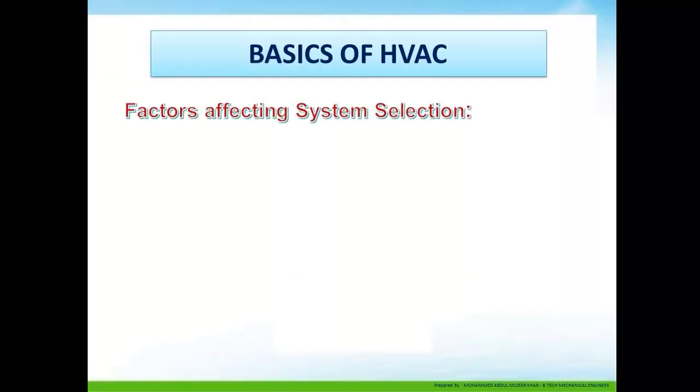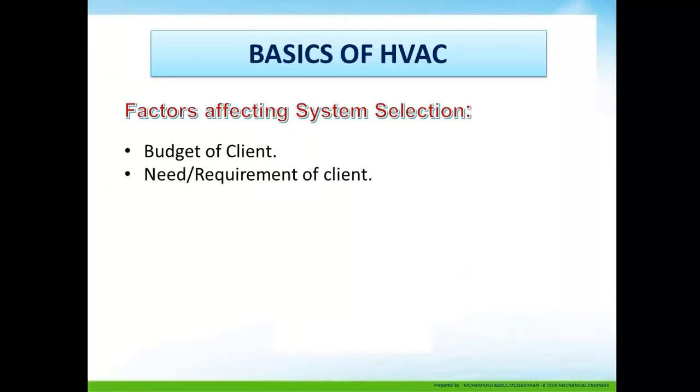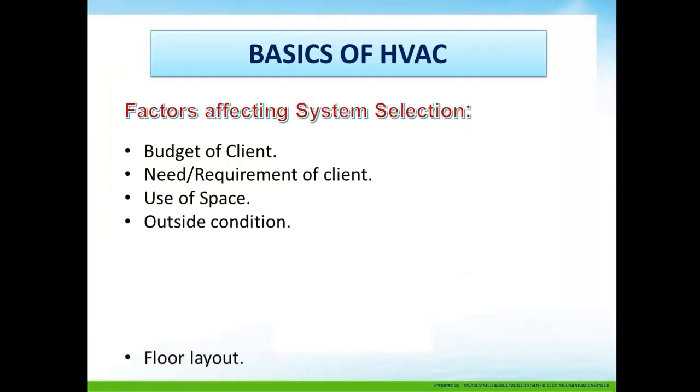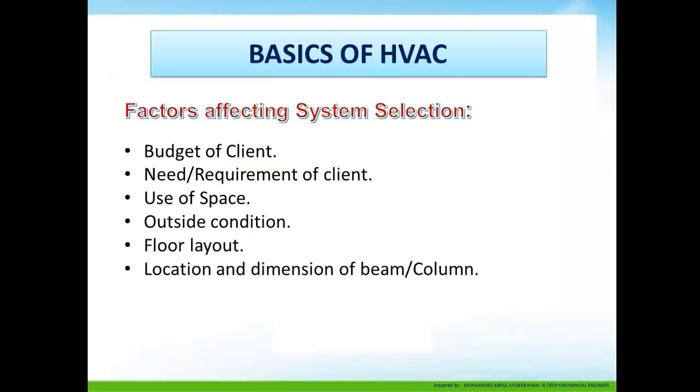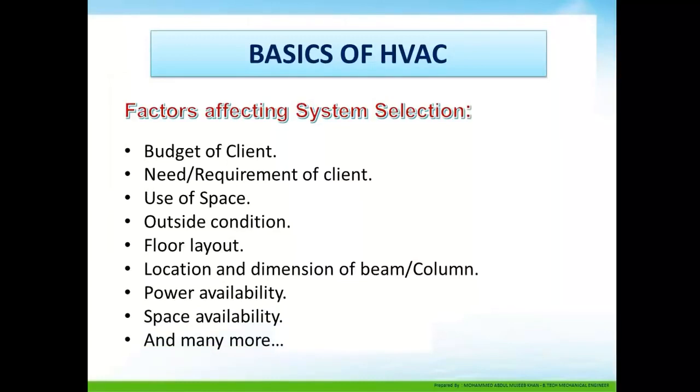Factors affecting system selection: budget of the client, need and requirement of the client, use of the space, outside condition, floor layout, location and dimension of beams and columns, power availability, space availability, and many more. There are different factors which need to be considered while selecting a proper system. These are the basic factors, and there can be many more.